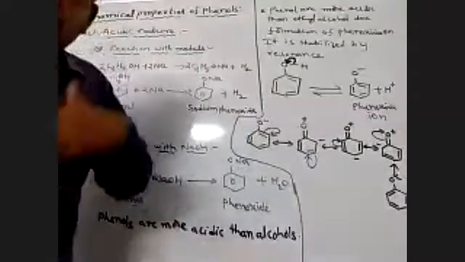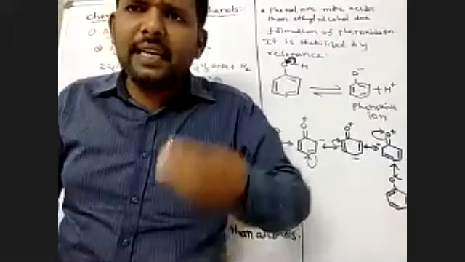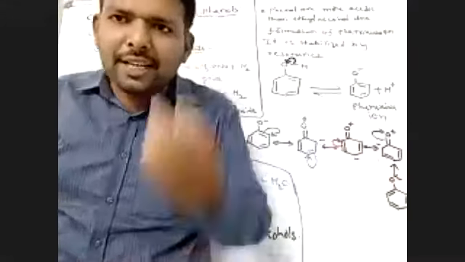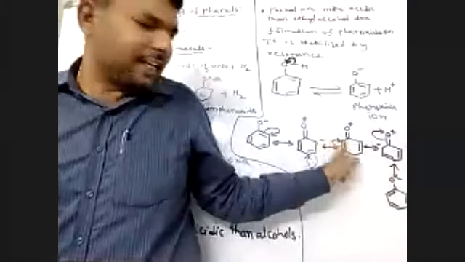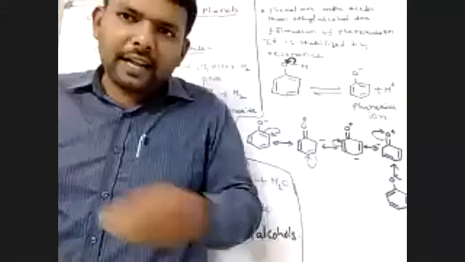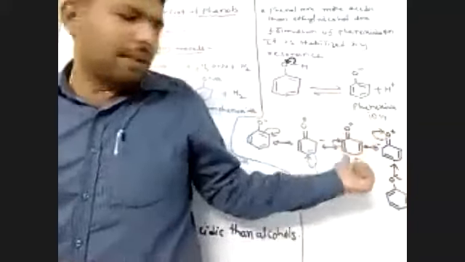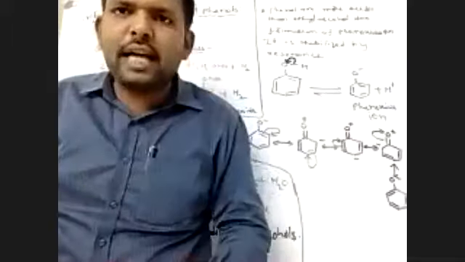Suppose electron releasing groups like methyl, methoxy, amine groups are added at ortho and para positions, the electron density increases at those positions. Electron releasing groups like methyl, ethyl, methoxy, amine groups are attacking, and the acidic nature of phenols decreases.